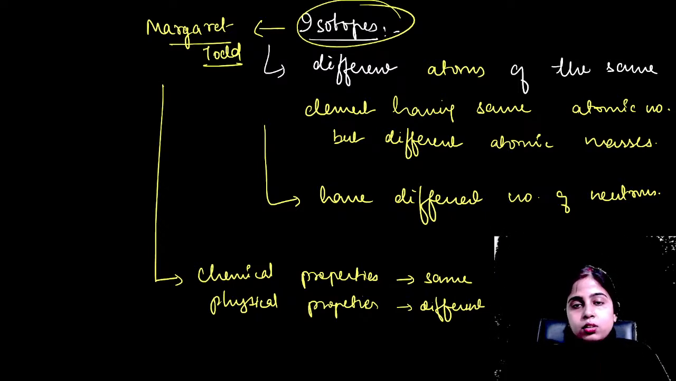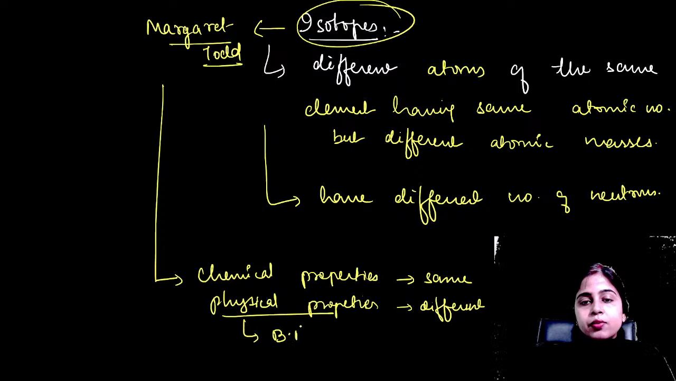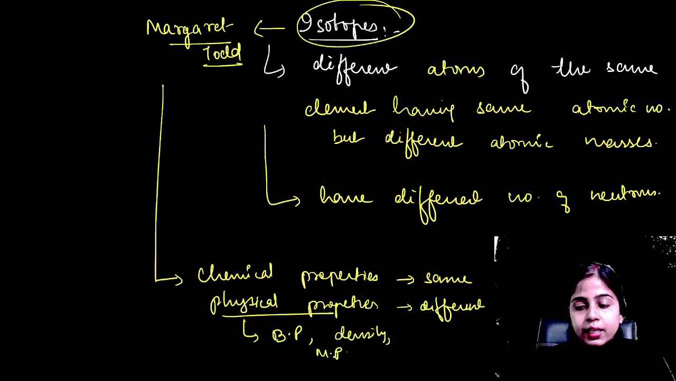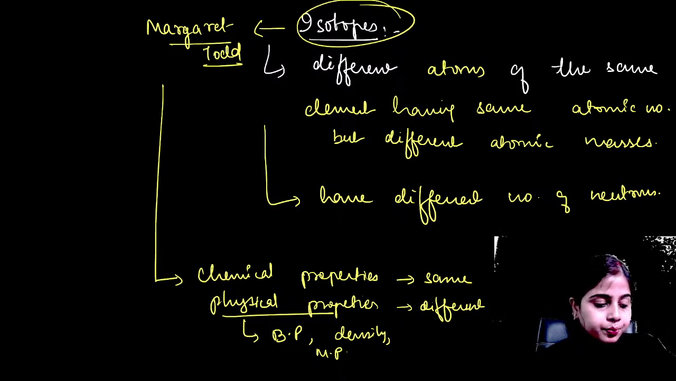Why is this so? Different physical properties means such as your boiling point will be different, density will be different, melting point will be different. So why do these isotopes have different physical properties and similar chemical properties? Can anyone tell me? Yes, Avinash, can you tell me?